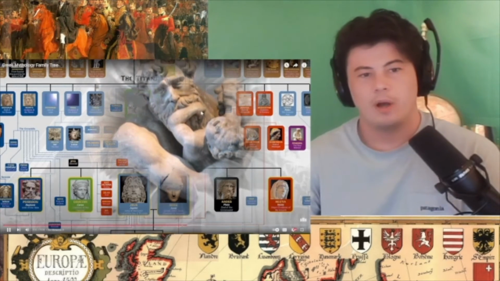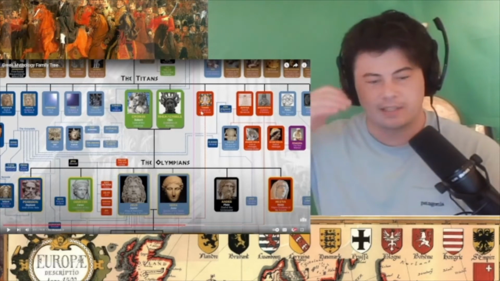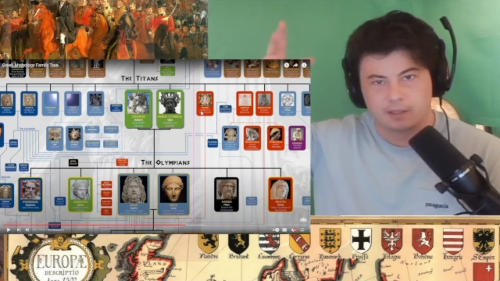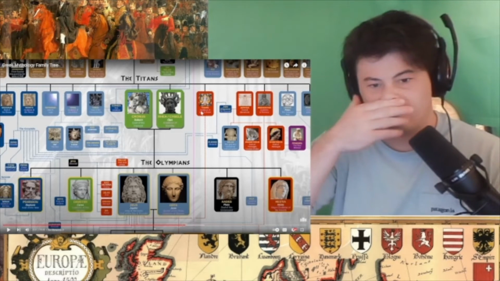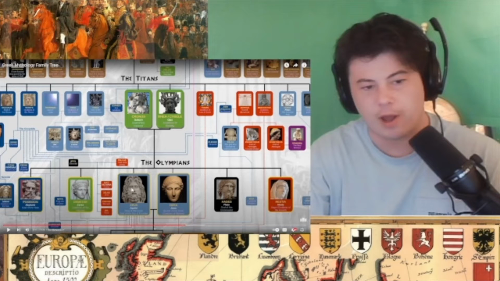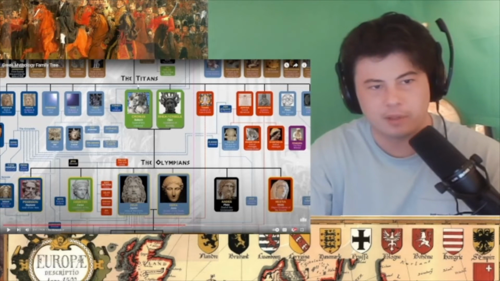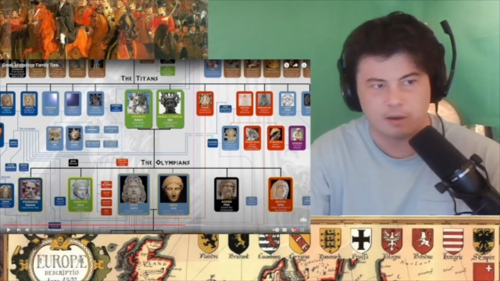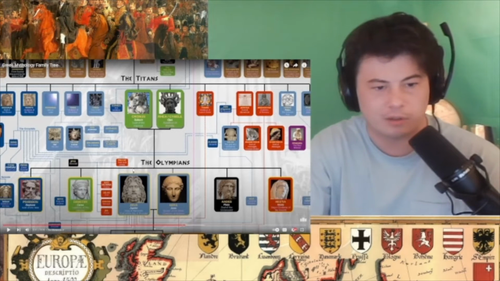Wow, so Zeus I always think of as really far back. I would have thought that Zeus would be much higher up on the totem pole here, like the big start of all of this, but he's a third generation.